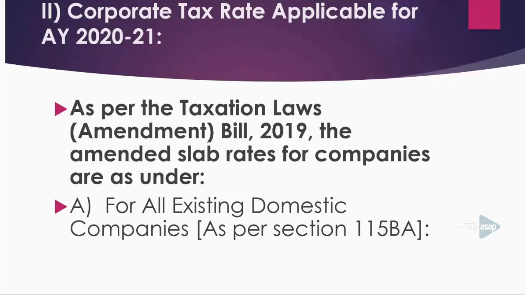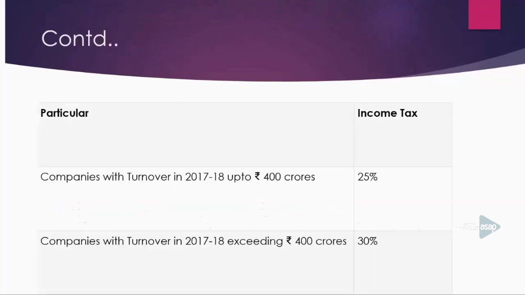If your company is an existing domestic company and the assessment year is 2020-21, you have an option. Either you may opt section 115BA or another section, which has to be discussed. First of all, you may opt section 115BA. What is section 115BA? If you have opted section 115BA, then you have to understand the turnover in 2017-18. Please note the year.